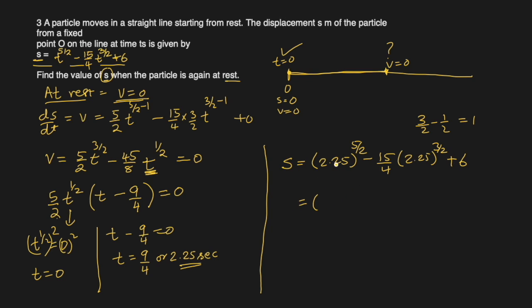Let me try. Square root of 2.25 is 1.5. It will become power 5 because 1 over 2 of this is square root, so which is 1.5 to the power 5 minus, let me also divide this, 7.5, so half is 3.75 and 2.25 to the power 3 plus 6. Just put all of this in your calculator and you will get your answer.